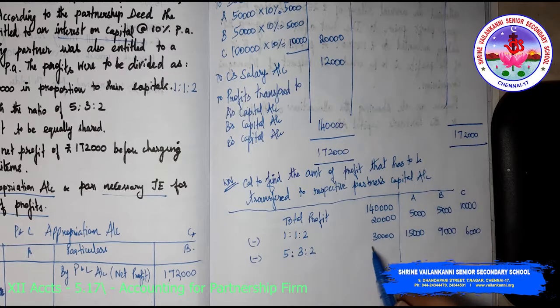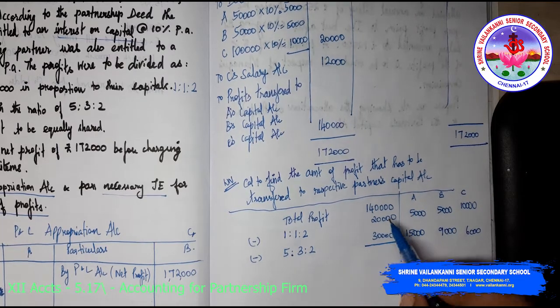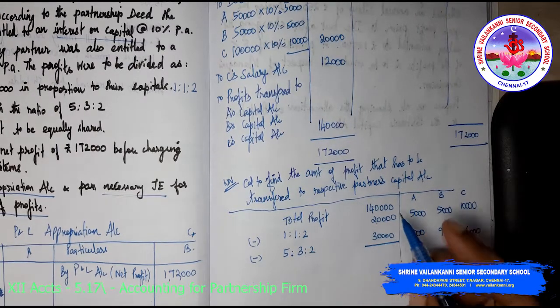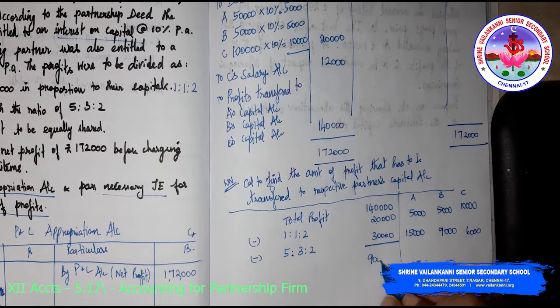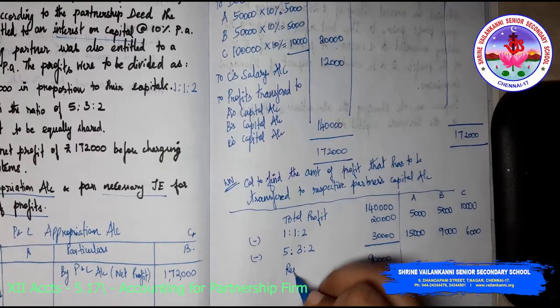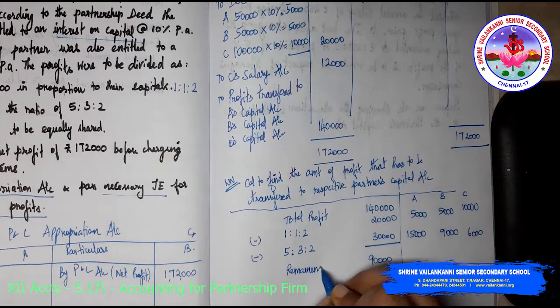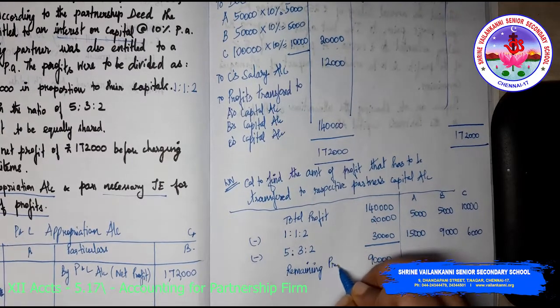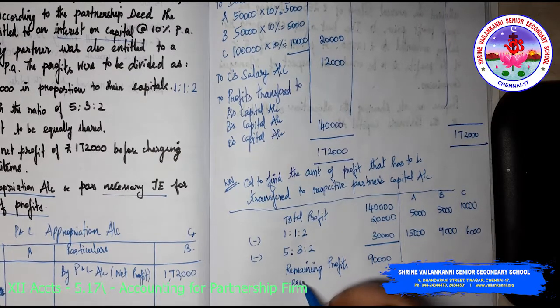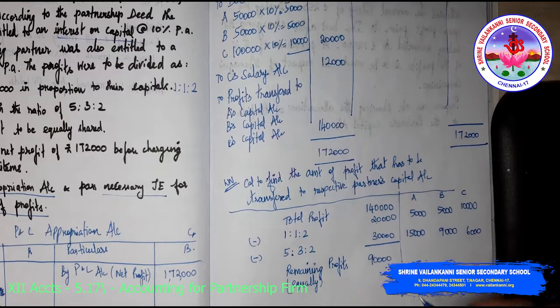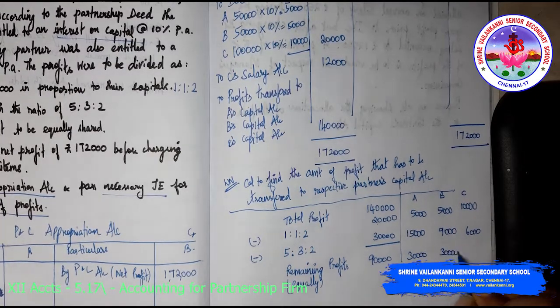Now whatever is the remaining after this, 50,000 you are deducting, so totally 90,000 is available. The remaining profits are to be divided equally. This is the condition. So 30,000, 30,000 and 30,000.